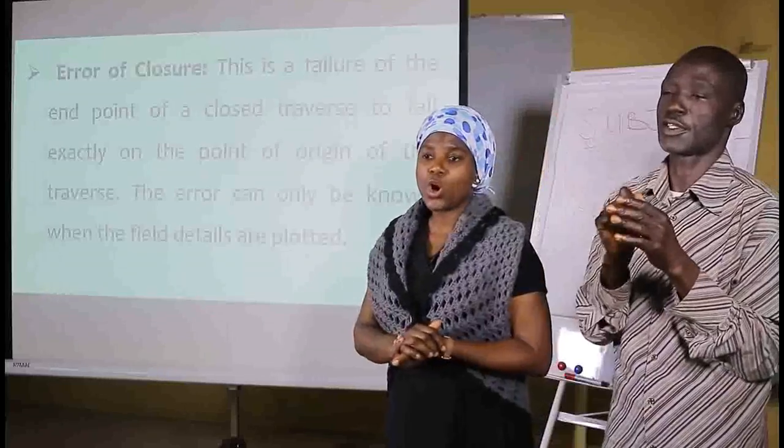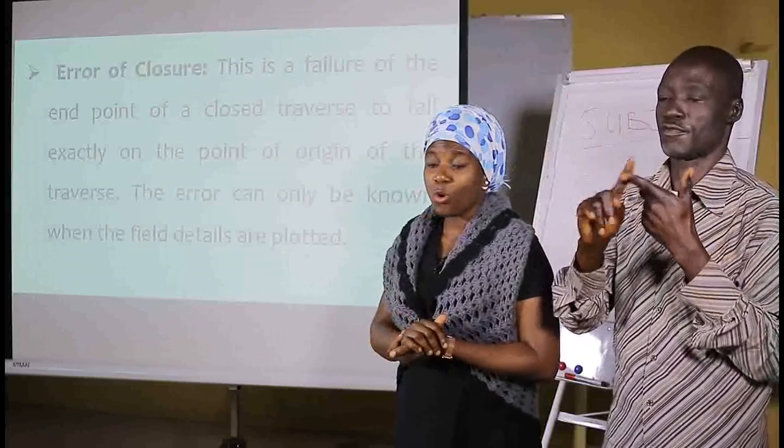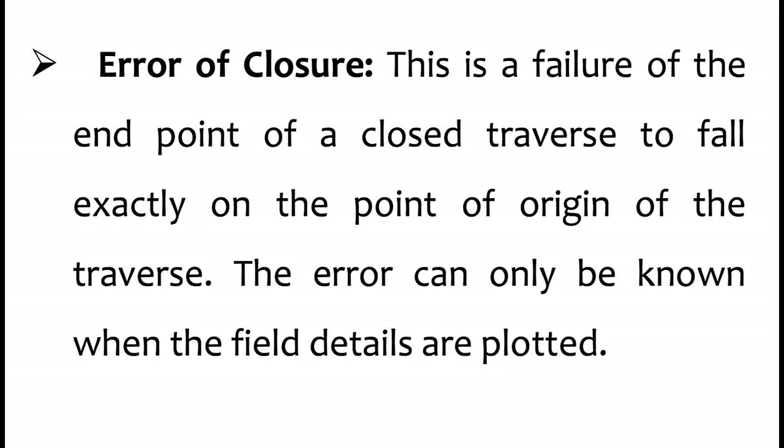Now, during the course of taking a closed traverse, we have what can occur. We call it an error of closure. What is error of closure? This is a failure of the endpoint of a closed traverse to fall exactly on the point of origin of the traverse. The error can only be known when the field details are plotted.